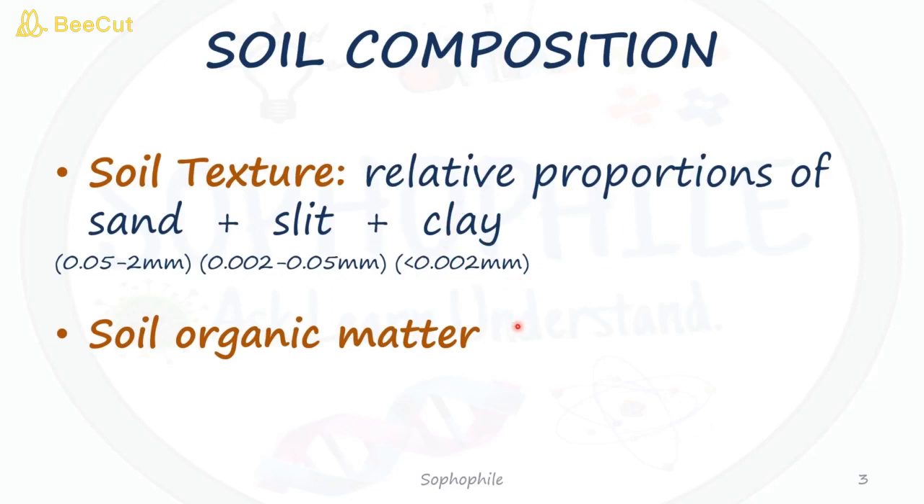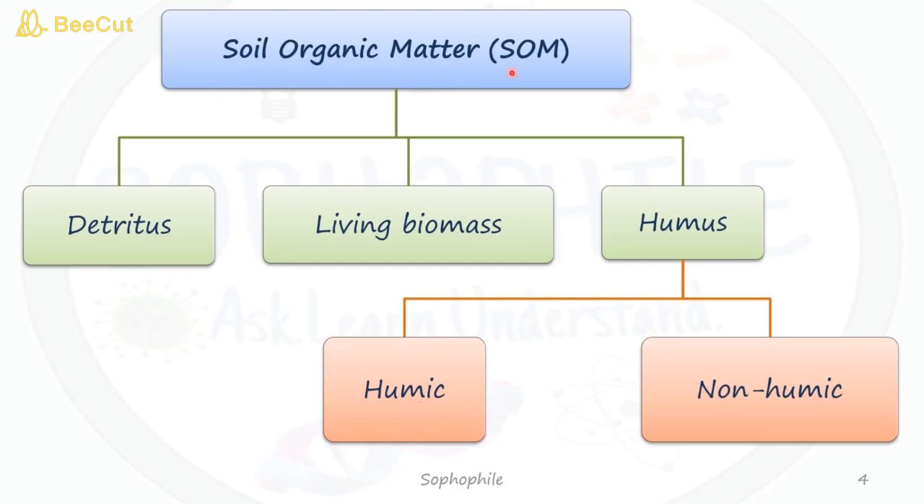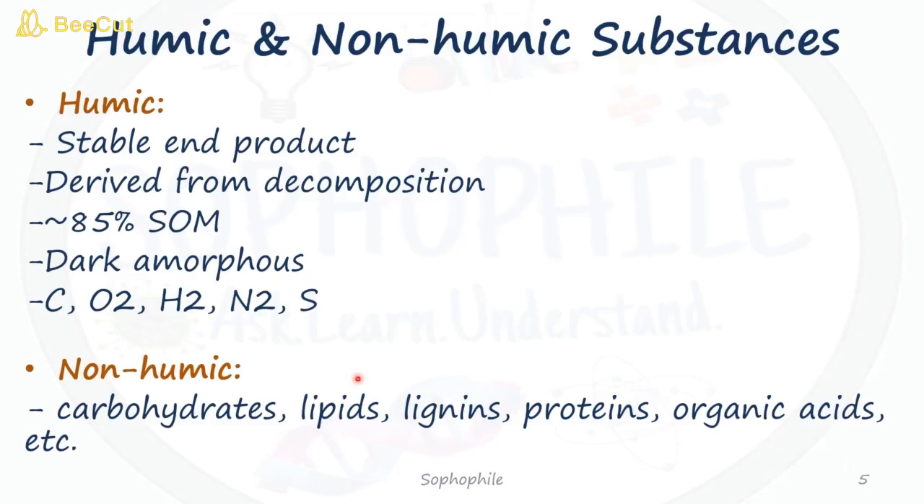So now we will look into what is soil organic matter. Soil organic matter is mainly composed of detritus, living biomass and humus. Humus is further divided into humic substances and non-humic substances. Humic substances are the stable end products derived from the decomposition of animal and plant residues. Approximately 85% of soil organic matter is composed of humic substances.